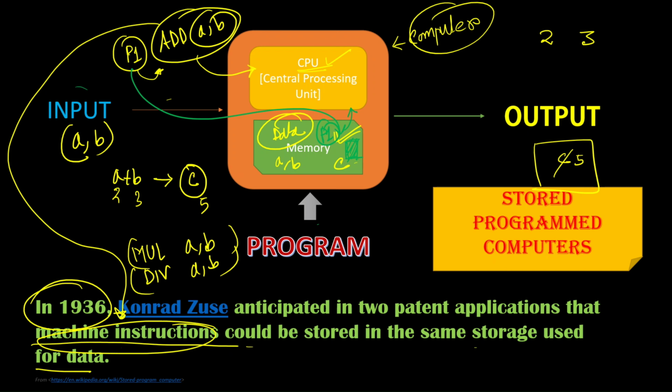Your program will be stored in the digital circuits in the form of zeros and ones, because we all know that a computer stores zeros and ones, and you can change the program at any time without creating a new program, like we had to do in the case of punch cards or punch tapes. So this is the idea behind stored program computers. I think you have understood it.